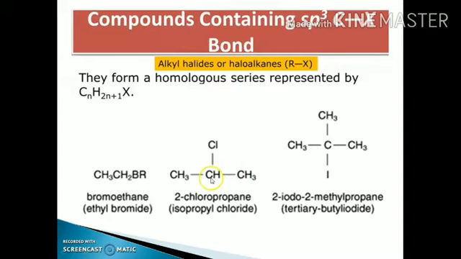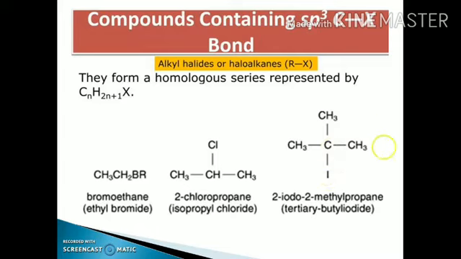Like in this case, the number of sigma bonds are 1, 2, 3, and the fourth one is with the halogen, so the hybridization of this alpha carbon atom is sp3. Similarly, in this case, this carbon has 1, 2, 3, 4 sigma bonds. It means the hybridization of this alpha carbon atom is also sp3 hybridization.